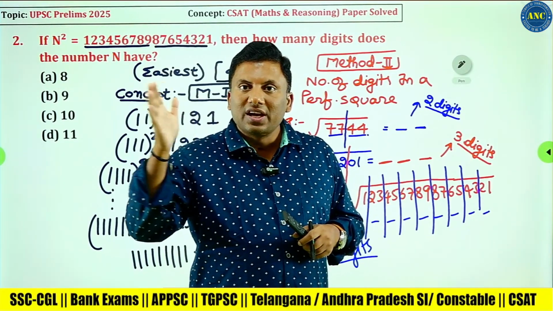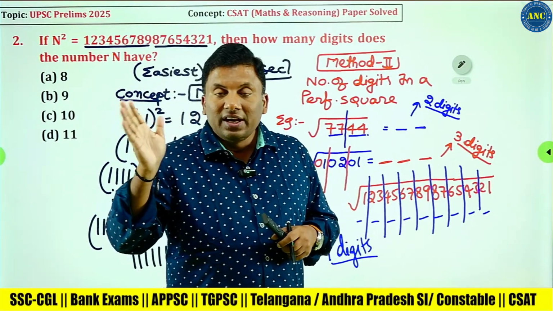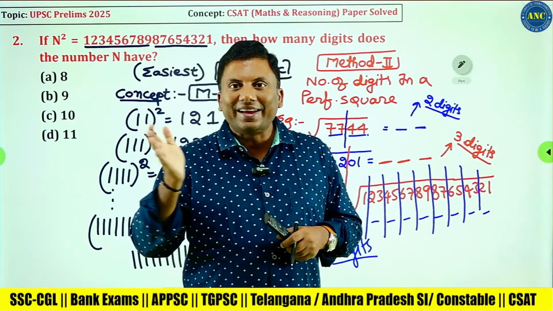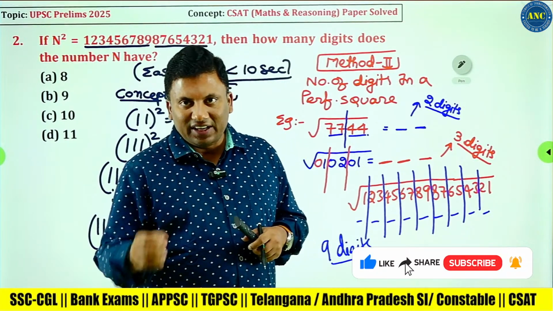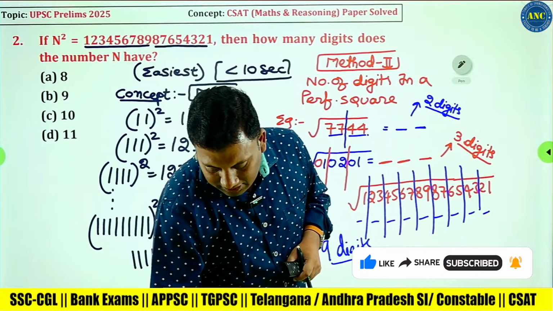Perfect square means take a group of 2 digits. Perfect cube means take a group of 3 digits. Fourth power means take a group of 4 digits, and in general an nth power means a group of n digits. I hope the logic is clear. If it is clear, kindly reply with a yes.